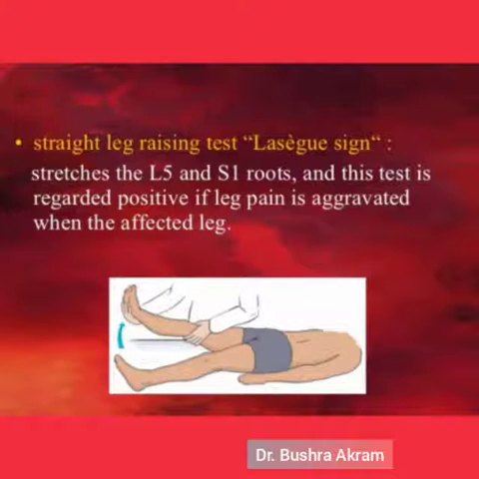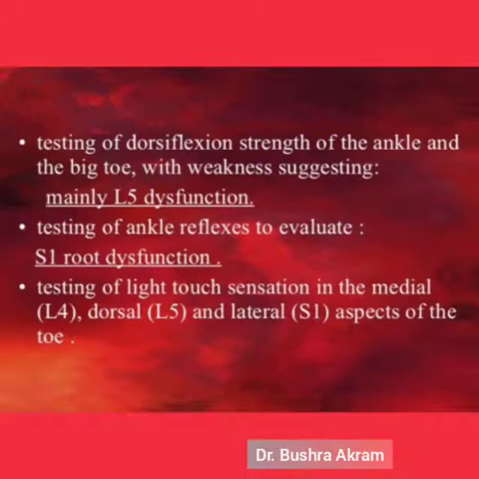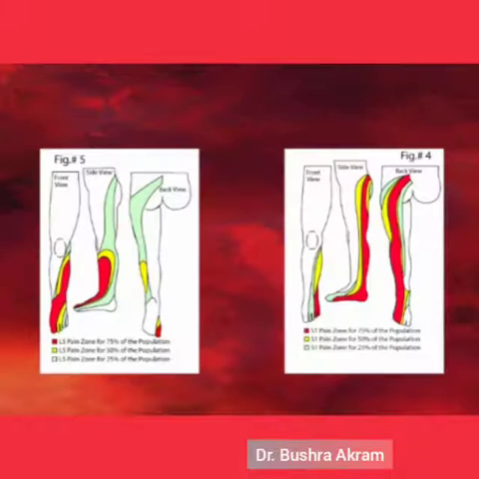Straight leg raising test: stretching the L5 and S1 roots. This test is regarded as positive if pain is aggravated when the affected leg is raised. Testing of dorsiflexion strength of the ankle and the big toe, with weakness suggesting mainly L5 dysfunction. Testing of ankle reflexes to evaluate S1 root dysfunction. Testing of light touch sensation in the medial L4, dorsal L5, lateral S1 aspects of the toe.